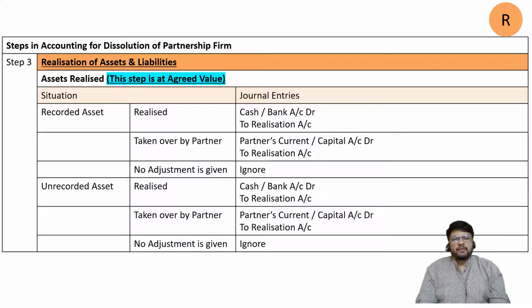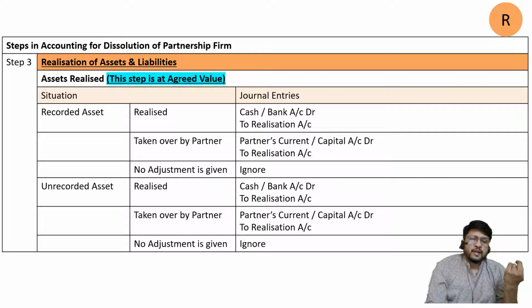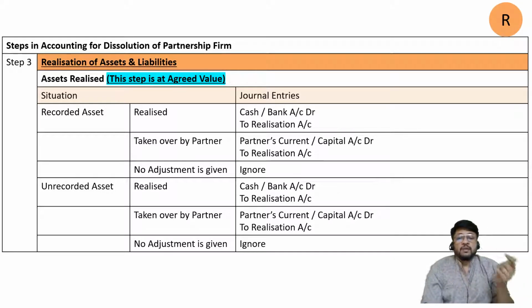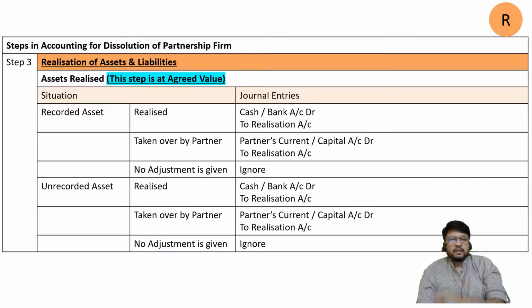Neither any outside party was interested in buying that asset, nor our partners were interested in taking it over to their house. So ultimately what we did, we just threw it. Since we threw it, we are not going to get any cash. That means nothing is coming in. So in that case, we are going to just ignore the transaction. So if a recorded asset is there, then first of all, it should go to realization account debit side in the second stage, the transfer stage. Thereafter, if it is sold, the entry will be cash account debit to realization account. If it is taken over by the partner, the entry will be partner's current or capital account debit to realization account. And if nothing is given, whether it is sold or taken over by the partner, nothing is applicable.